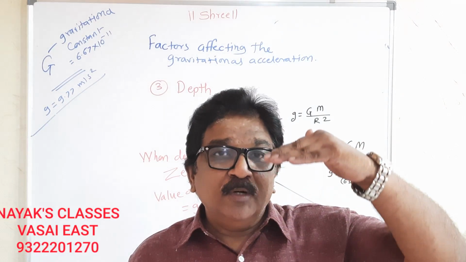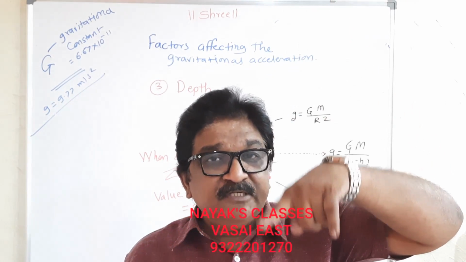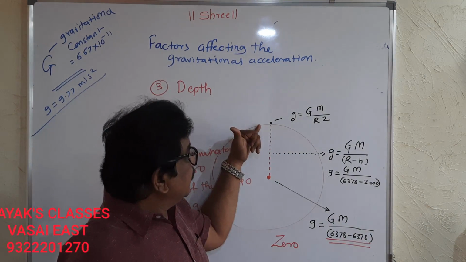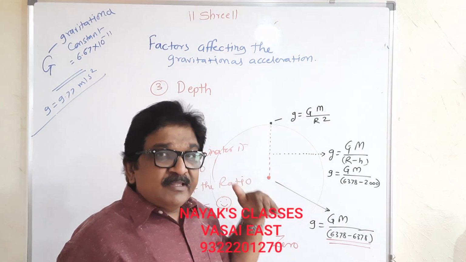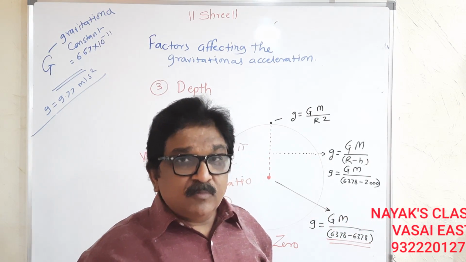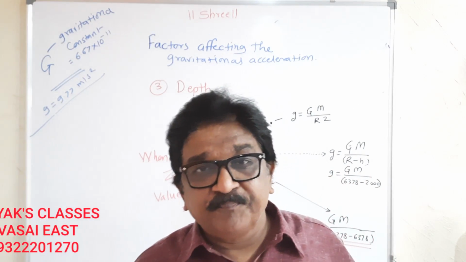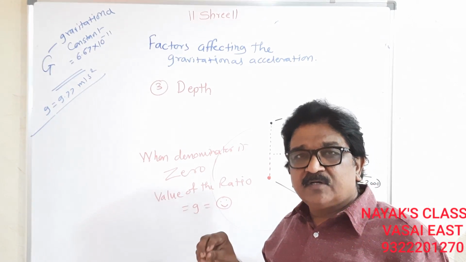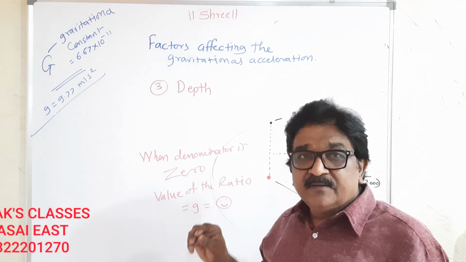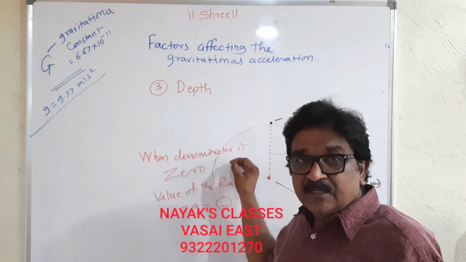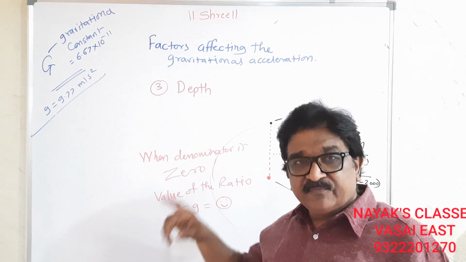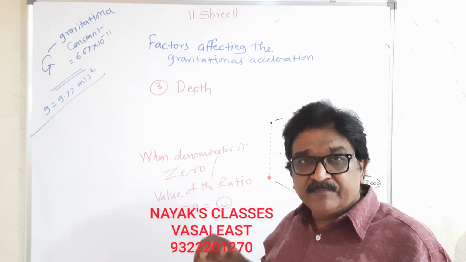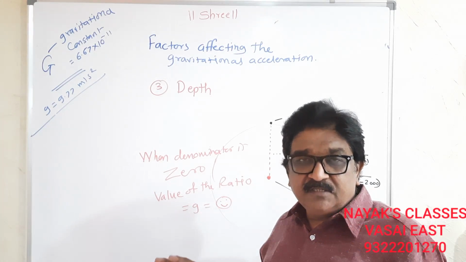Height, as you go above the earth's surface, the value of g goes on decreasing. As you go inside the earth, traveling towards the center of the earth, the value of g goes on decreasing. So it is not constant. Nowhere it is constant. Newton said not a single place on the earth where you can calculate the g. If you go to another place, it will be different. So depending on height, depending on depth, the value of g changes.